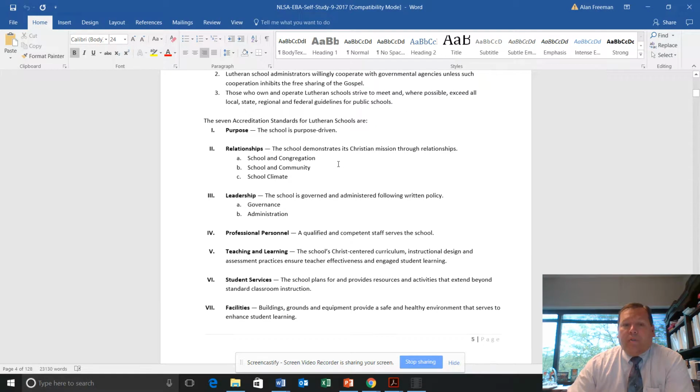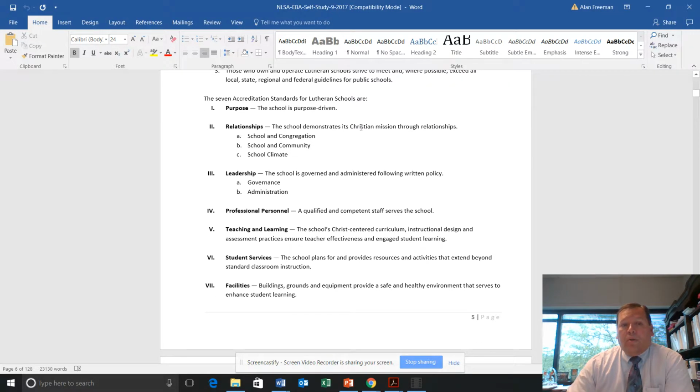And with the self-study process, here are the 7 accreditation standards for Lutheran schools. So each one of these standards will have a section to complete in the self-study document. Each one will have a narrative part to complete, and then it will also contain elements that you will have to provide evidence for.